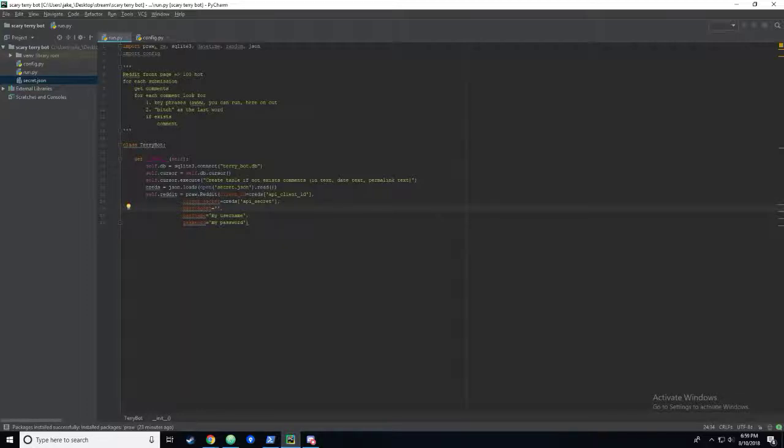But according to their documentation, Reddit wants you to have a unique user agent. Otherwise, they will, quote, ban you with extreme prejudice, end quote. So we can just put anything we want in here, basically.